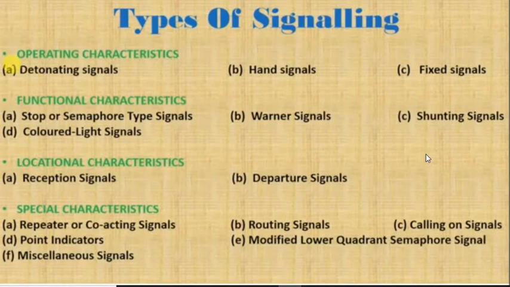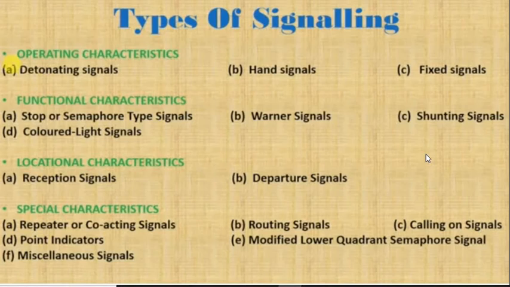Operating characteristics means how they will operate, and functional means according to their functions. Third one is location. Location means where the signal is actually placed. The placement of signal is the location characteristic.